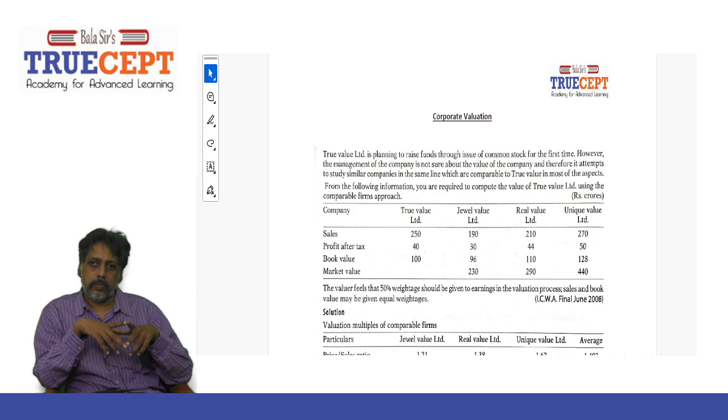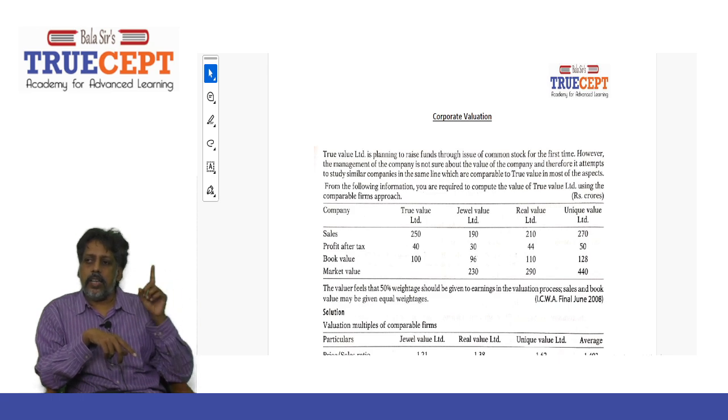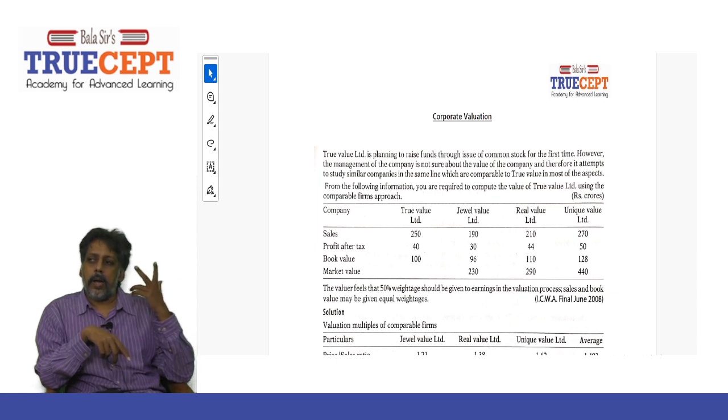True Value Limited is planning to raise funds through issue of common stock for the first time. You saw that? It is going to come out of the public issue, and this is an initial public offering, IPO. Issue of common stock, meaning issue of equity shares. However, the management of the company is not sure about the value of the shares, and therefore it attempts to study similar companies in the same line which are comparable to True Value in most aspects. Now they are finding it difficult to value the shares of this particular issue.